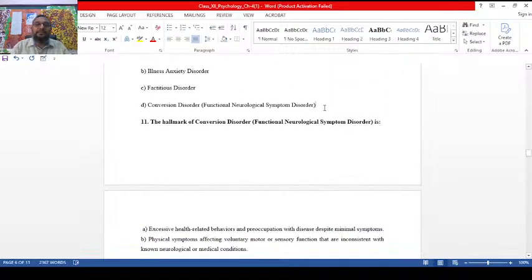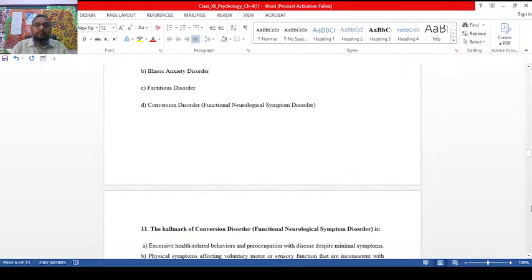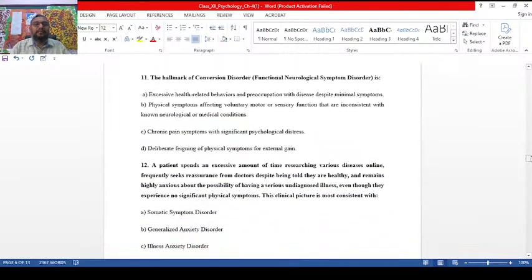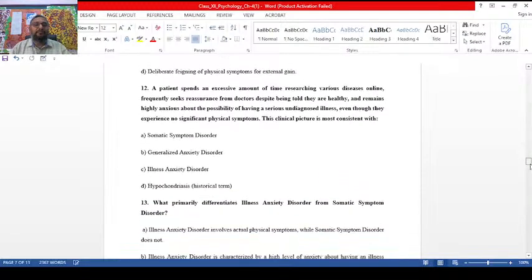Now, the hallmark of conversion disorder, if you see, functional neurological symptom disorder. We have another name for conversion, functional neurological symptom disorder. The hallmark is physical symptoms affecting voluntary motor or sensory function that are inconsistent with known neurological or medical conditions.